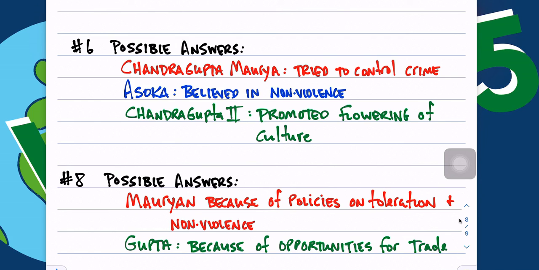And question number 8, some of the possible answers, again, which one would you have rather been in, or which one would you think that people would want? There's good answers for both. The Mauryans, of course, their policies around toleration, that's with Ashoka and nonviolence. But the Guptas really are going to help the opportunity around trade. And this unit also highlights the beginning of our conversation around the Indian Ocean Trade Network.